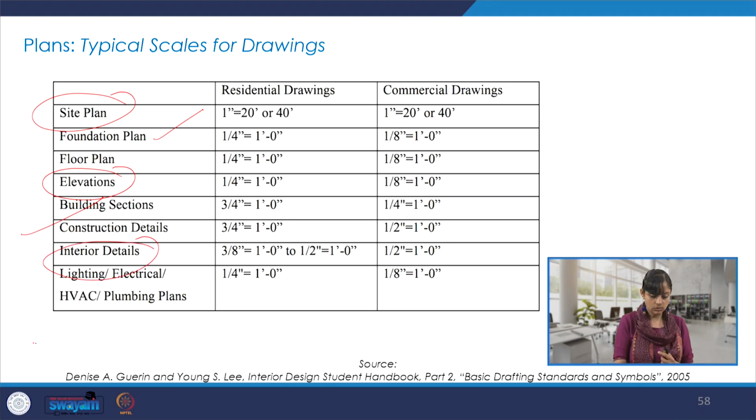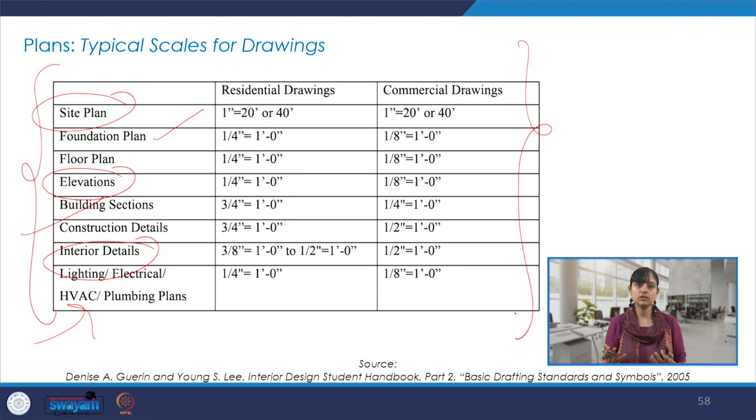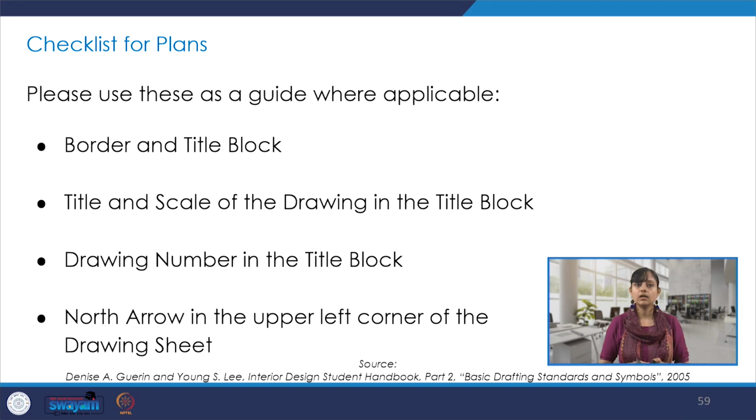Interior details, also the service part, the lighting, the HVAC, plumbing. So these are different kinds of plans and some kinds of scales that are typically followed for commercial drawings and residential drawings.